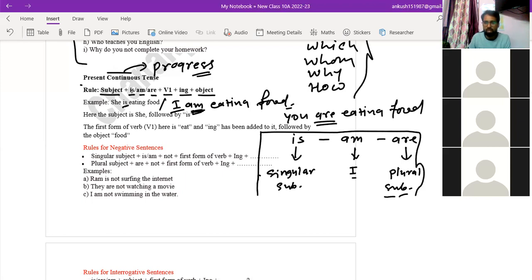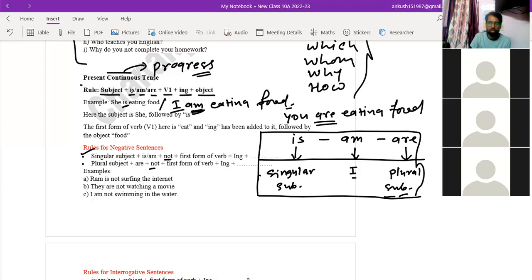It is very simple. I made it very simple over here. You will get everything. Okay. So don't be confused. Is is used with a singular subject, am is used with I, and are is used with a plural subject. There should be no confusion. Okay. Whenever you have to make it negative, it's very simple. As I told you earlier, you have to put not just after the helping verb. So it would be transformed into a negative sentence. Have you got it? Yes, sir.